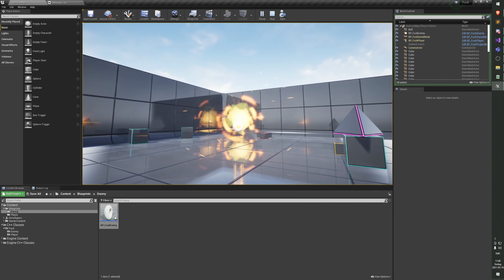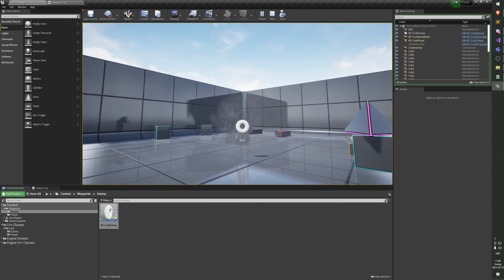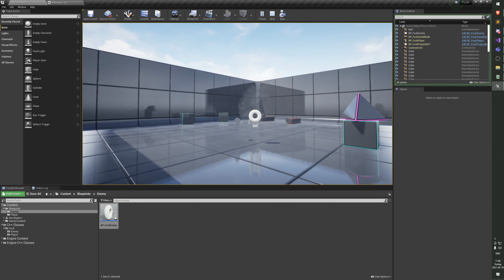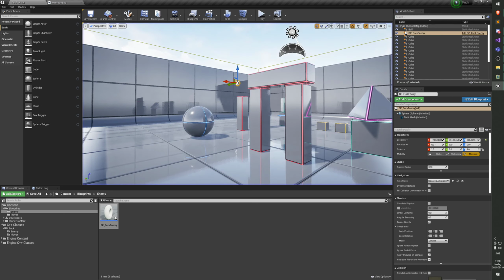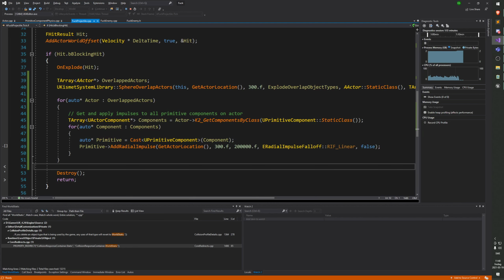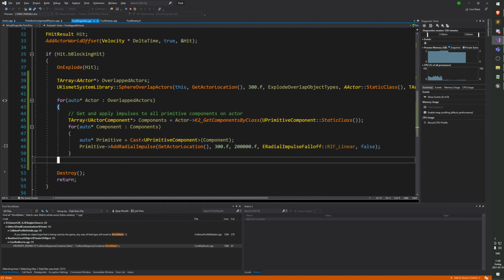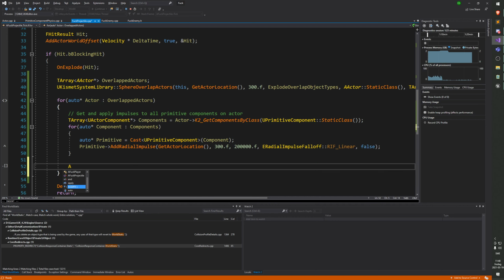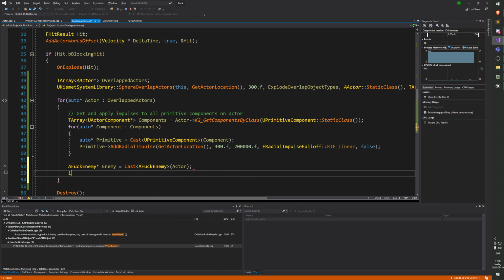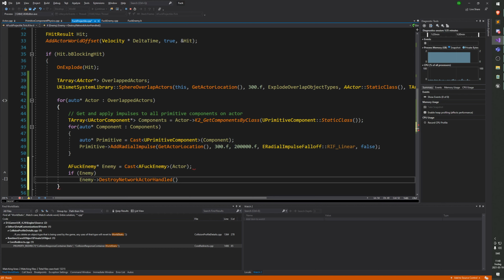Cool. So just to get back to where we were half an hour ago. Before we start messing around too much, I am going to cast the actor to an enemy and then destroy it if that is an enemy. So I will do a cast to enemy, and if it is an enemy, then destroy the enemy. That's not what I wanted. There we go.